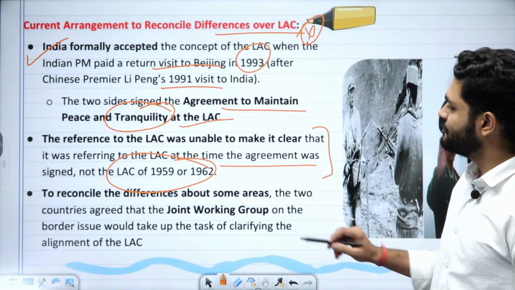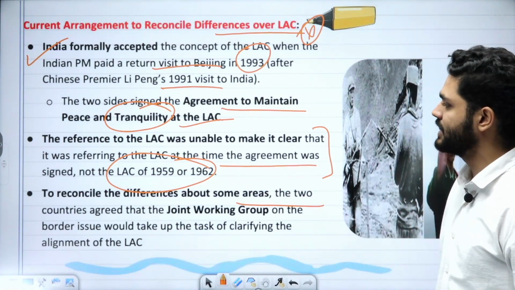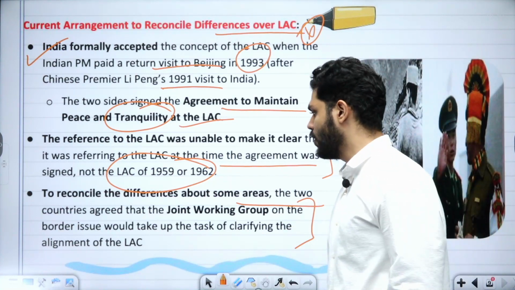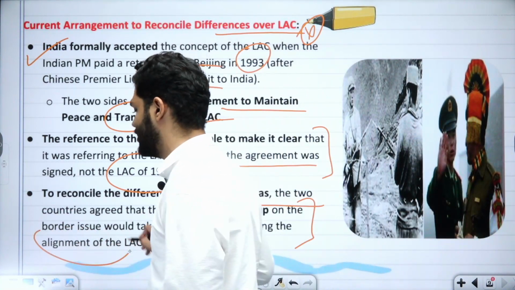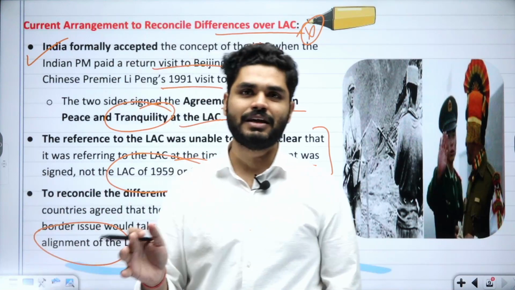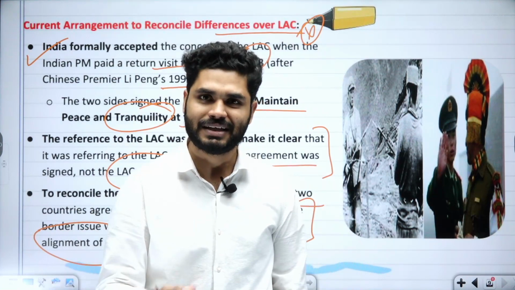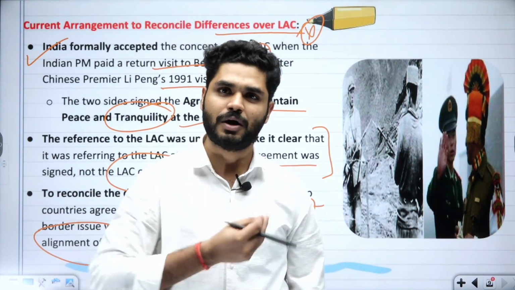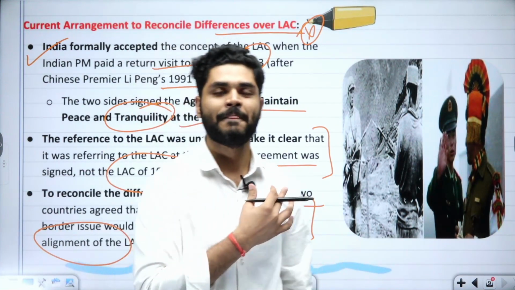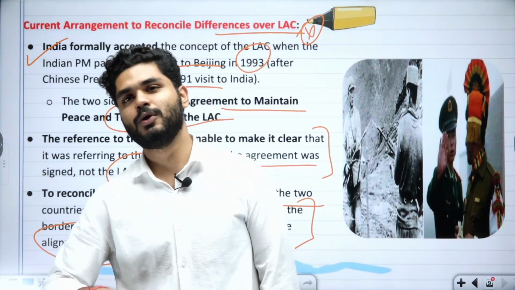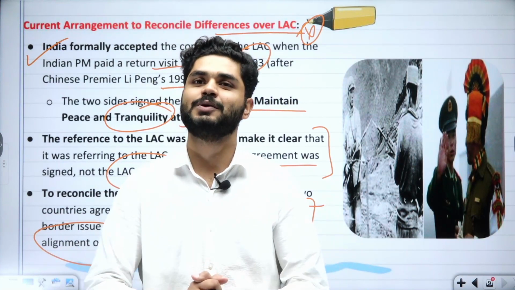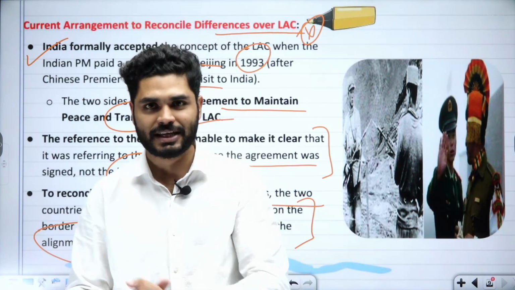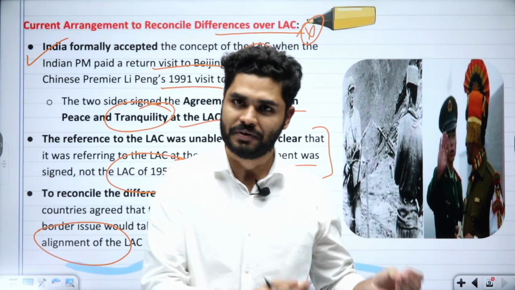To reconcile the differences about some areas, the two countries agreed that the joint working group on the border issue would take up the task of clarifying the alignment of the LAC. So broadly, we have progressed, and we will progress. It's like there have been problems, but we have somehow coped with it. We have somehow managed to come out of it, and we'll also try to make things better. That's what two individuals or two nations can expect from each other if there is a situation which is not very pleasant.